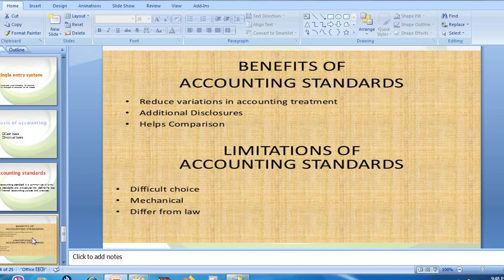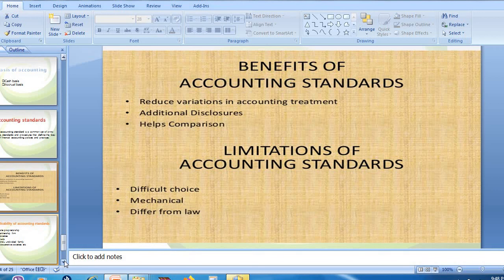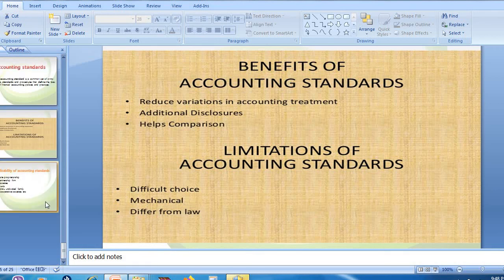Then second one is rigidly followed. Okay, rigidly means what? There is no chance of flexibility. If a particular law is made, there will not be any changes or any alteration. So that is rigid. So it is called mechanical. Then it completely differs from the law. So if there is one statute, it completely differs from that particular statute. Okay, so that is about benefits and limitations.